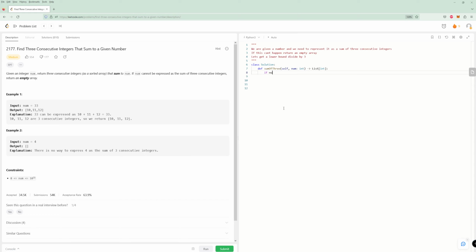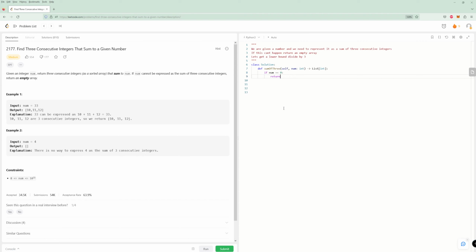So we can just say if num mod 3, or yeah, we do want to do the 0 case. Actually, this might be a little tricky with negative numbers is the only thing I'm thinking. But yeah, I don't know what they would want to have for 0, because I think for 0, can you have a solution? I don't think so, actually. No, I don't think so. So let's just go back to what we had here. So yeah, 0, I don't think we have a solution.